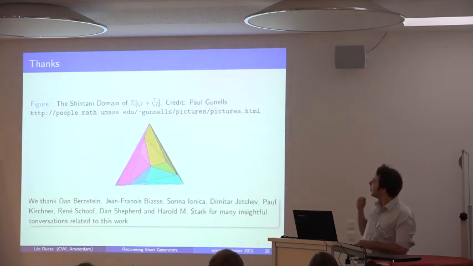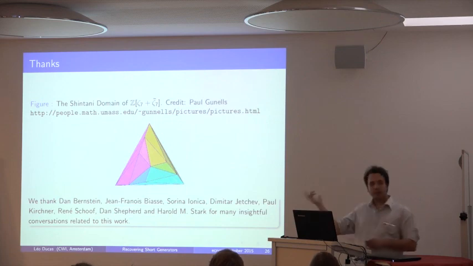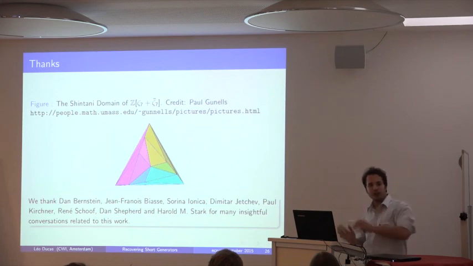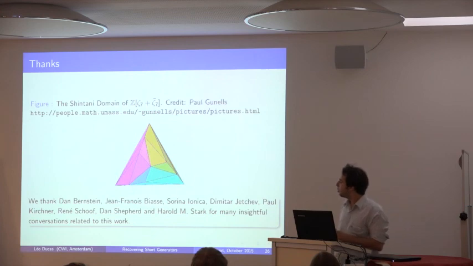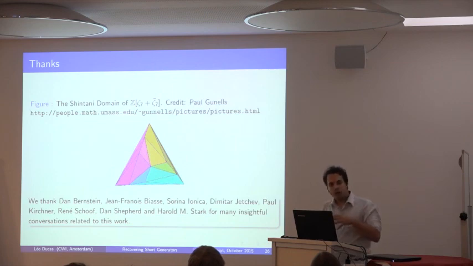So that's what the Shintani domain looks like. That's when you take the image back from the logarithm embedding of this fundamental domain that some mathematicians like to draw. You have to view this as a cone. Also, I presented the result for the cryptanalytic case, which is somehow an average case. But in the next version of our paper, we also present a more general result in the worst case, where you don't find the shortest generator, but you find in polynomial time a sub-exponential approximation of it.